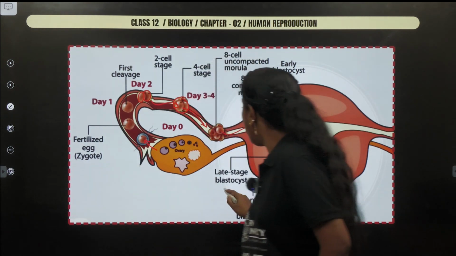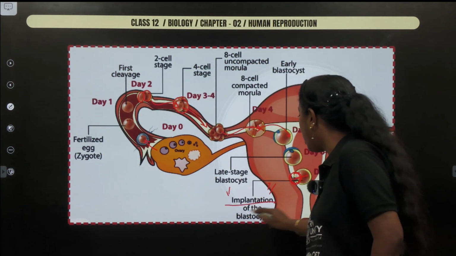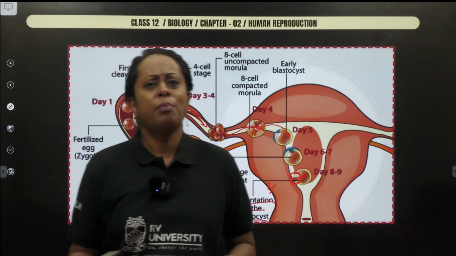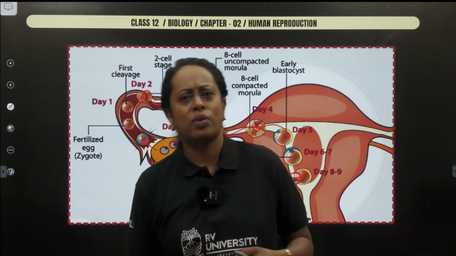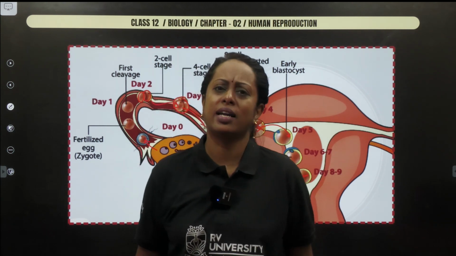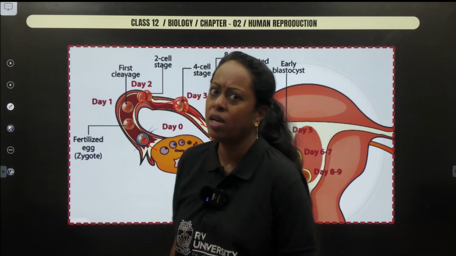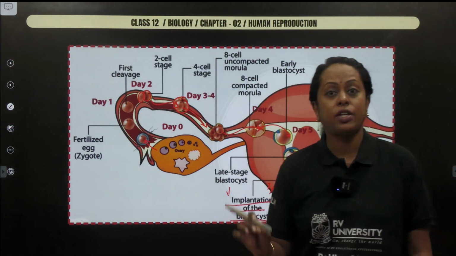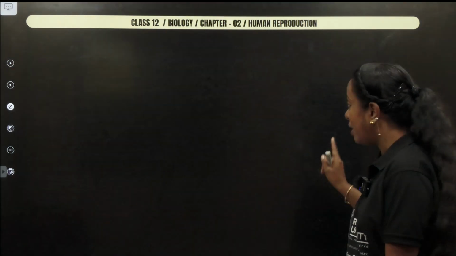And we know that implantation takes place after 7 days of fertilization, the 7th day. Between, we can also say 7th to 9th day it can take place, but very precisely, if you have to talk with respect to NCERT, go ahead and say 7th day implantation takes place. I hope that you have followed the content so far.